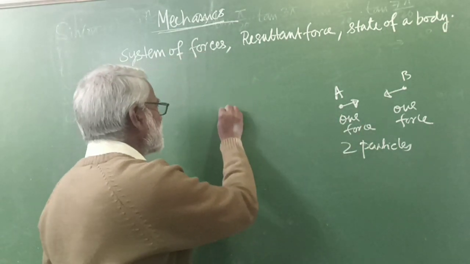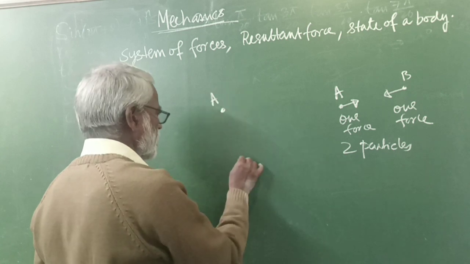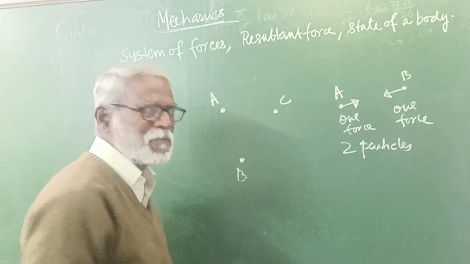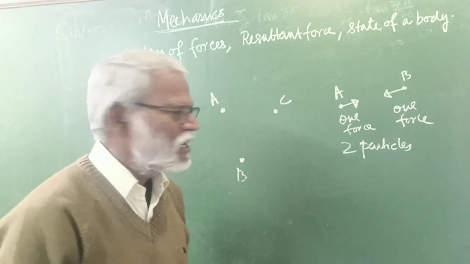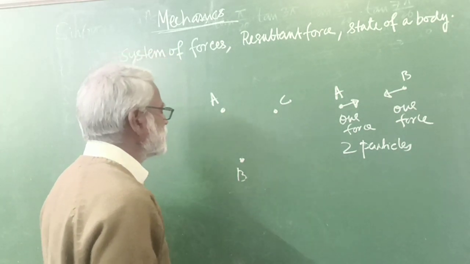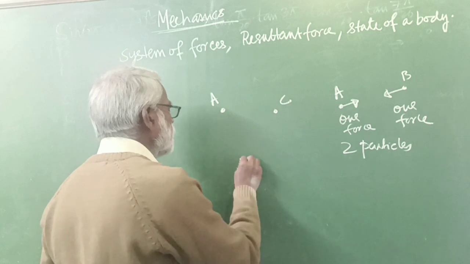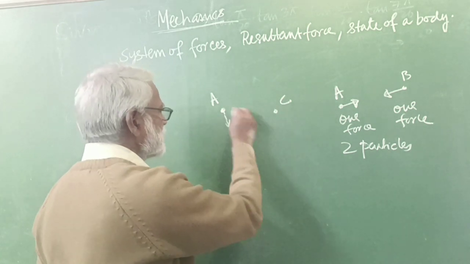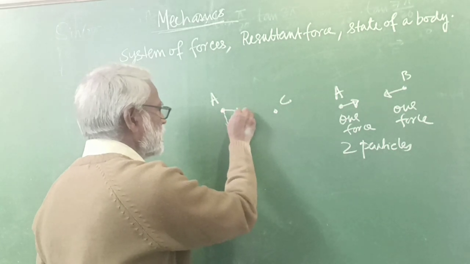Suppose there are three particles, A, B and C, present in the universe or in your system. B will exert a force on A towards itself, and C also exerts a force on A towards itself.